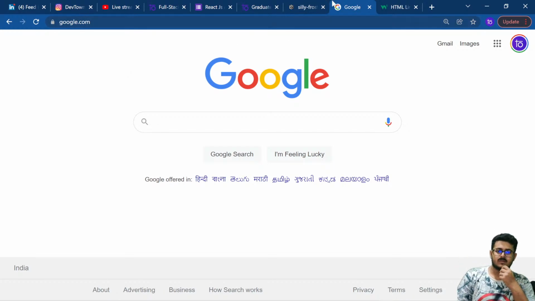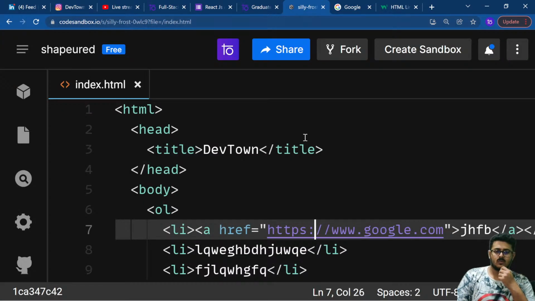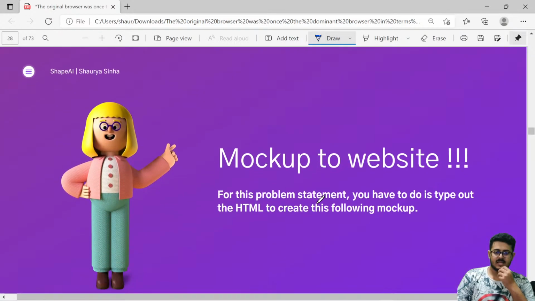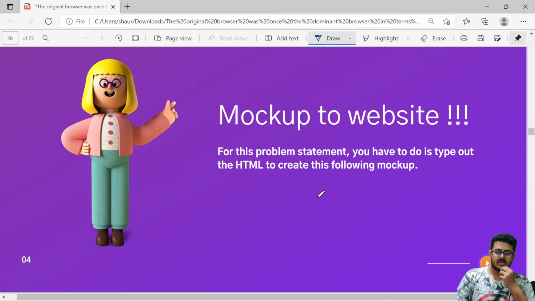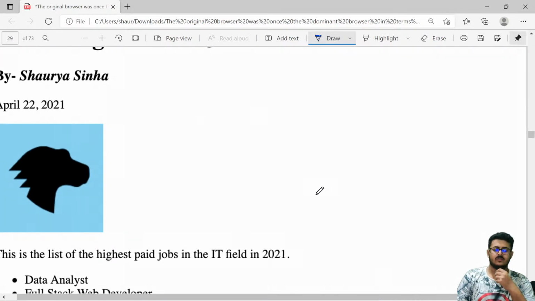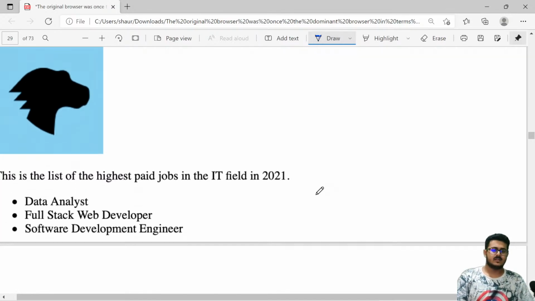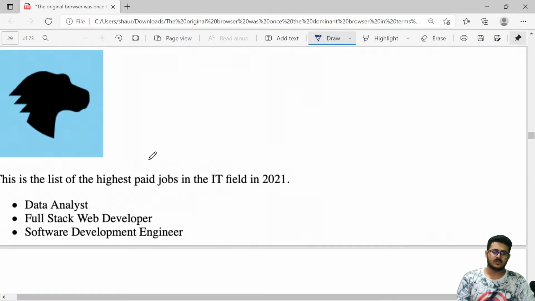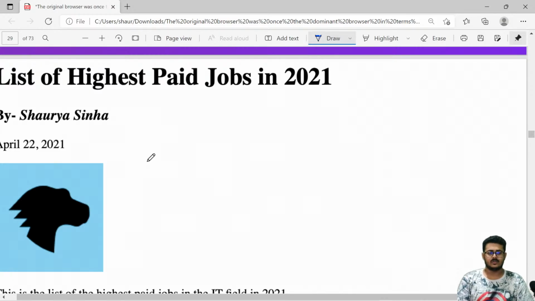Great, amazing. So now that has been done, let's move on to the next topic in line for us. Now we'll be trying to create this mockup website. From whatever we have learned up till now, we'll try to understand how we will be able to create it. First of all, we'll be using gibberish itself. We don't have to put up the exact words that are written right over here.